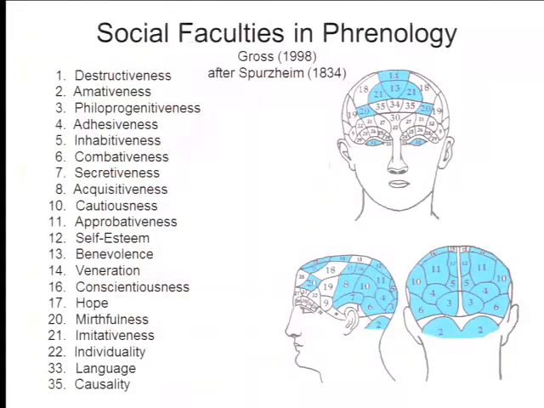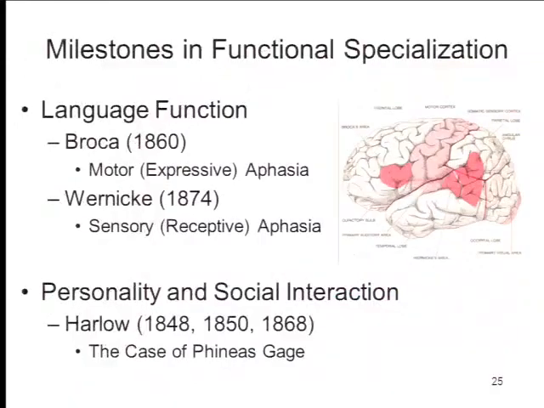But what's really interesting about phrenological theory in the context of this class is how many of the phrenologists' mental faculties, fully 20 of the 35, are social in nature. Okay? And here in blue, we've outlined the areas that have explicitly social content, and you can see that a vast bulk of the brain, especially the posterior portion of the brain, in phrenological theory had to do with social cognition. Social cognitive neuropsychology really has its roots in the phrenologists' attempt to look at mental faculties, which we would now think of as mostly social faculties and brain structures. Okay. So how does this all begin?